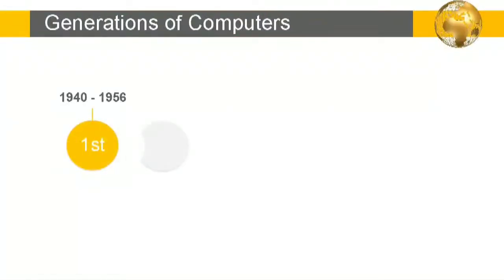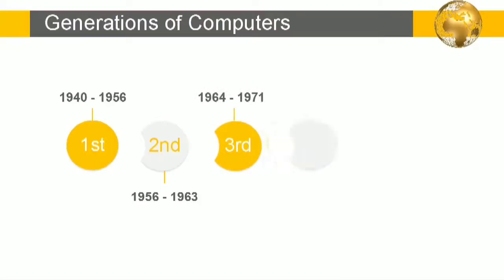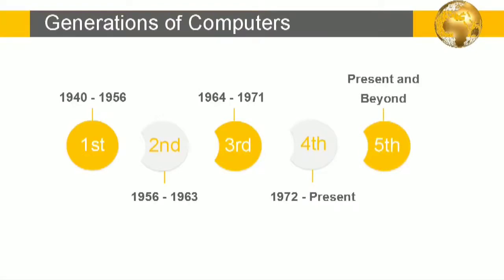There are total 5 generations of computer. First, the era was 1940 to 1956. Second, 1956 to 1963. Third generation, 1964 to 1971. Fourth generation, 1972 to present. And now, at last, fifth generation, present and beyond.